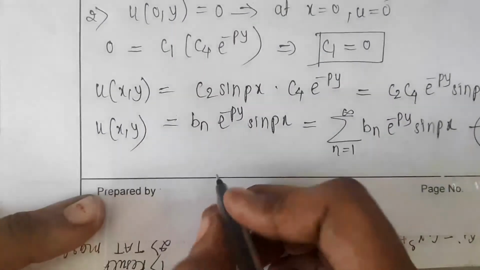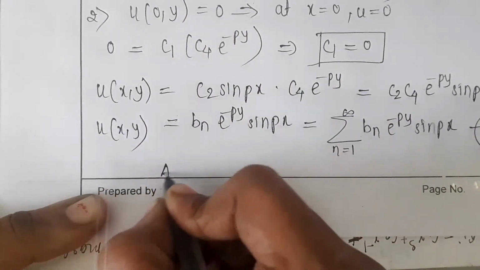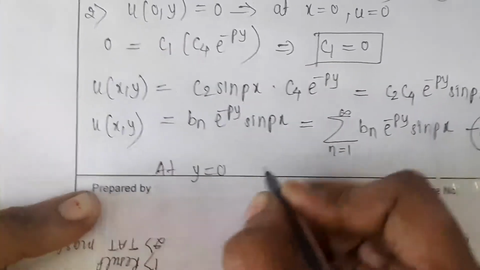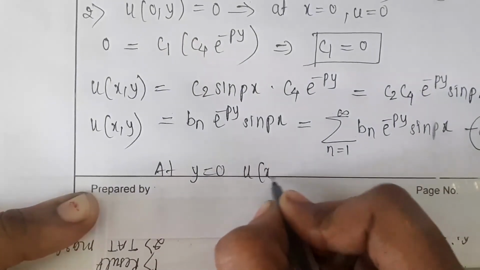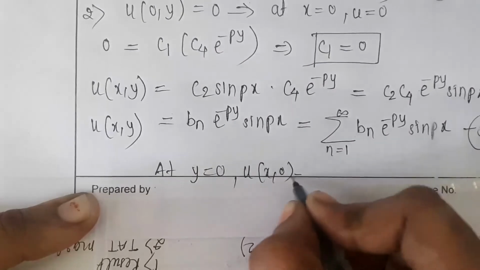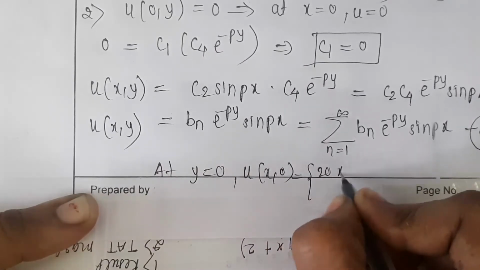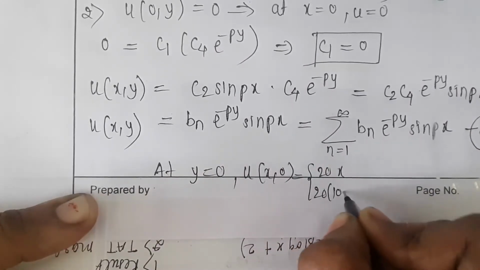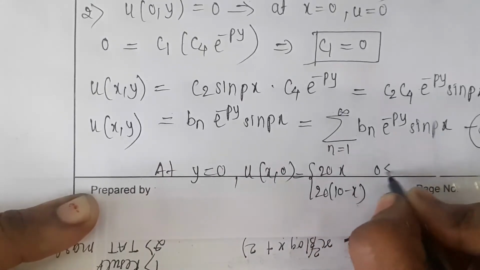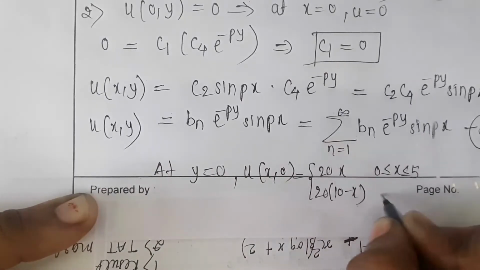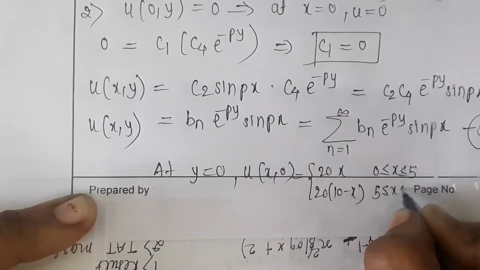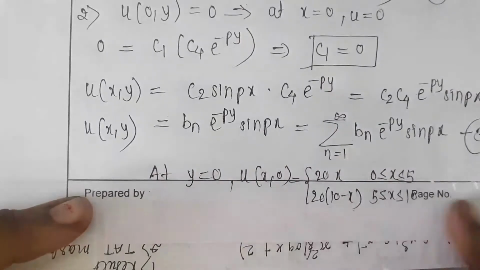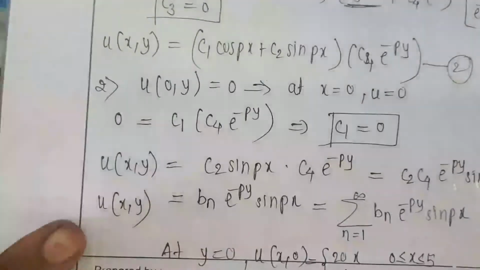So at y is equal to 0, u of x0 can be given as 20x and 20 into 10 minus x for the ranges 0 to 5 and 5 to 10. So use this condition in the problem.